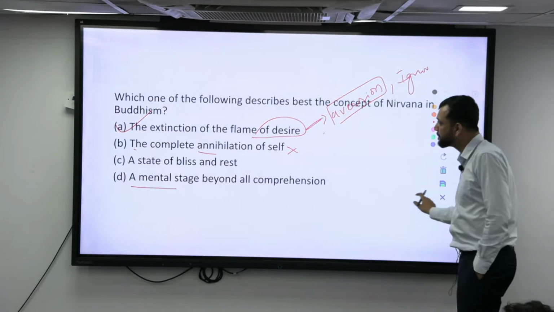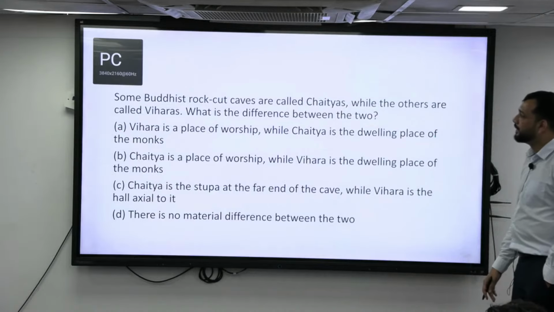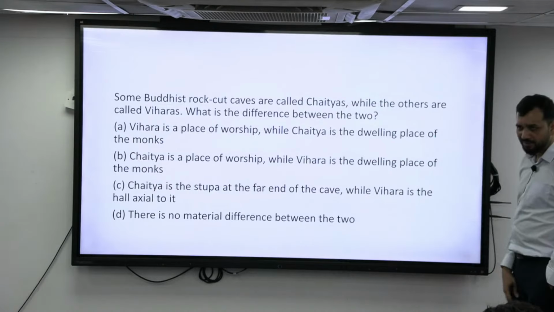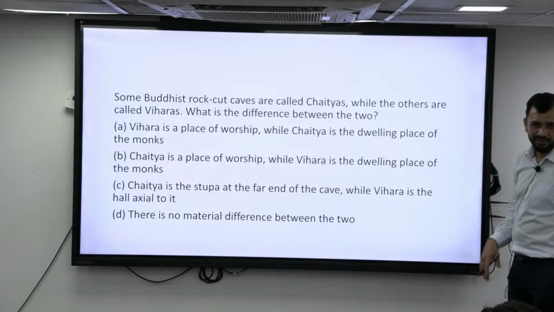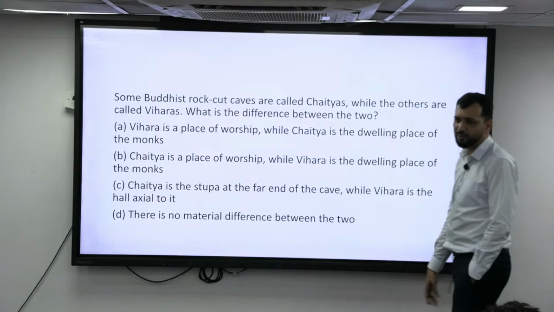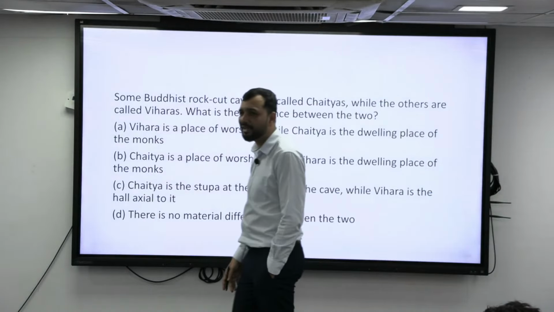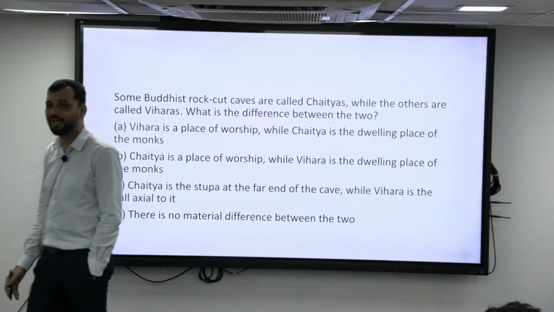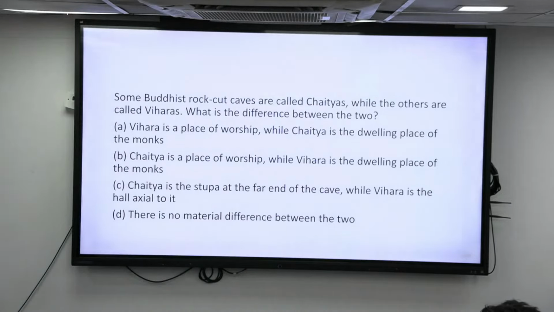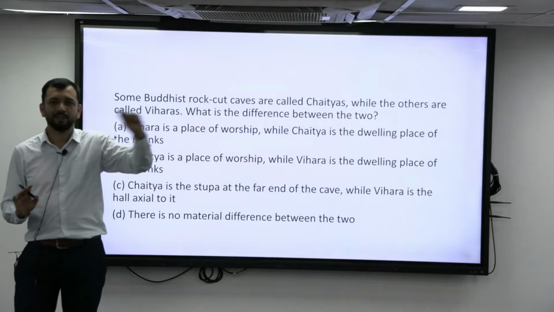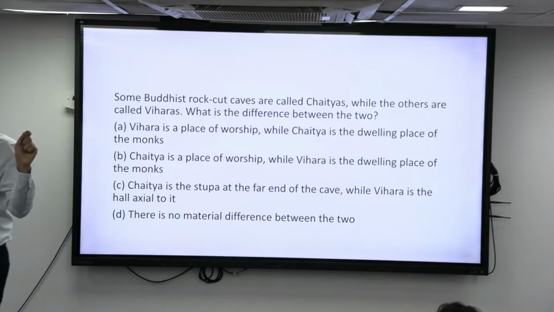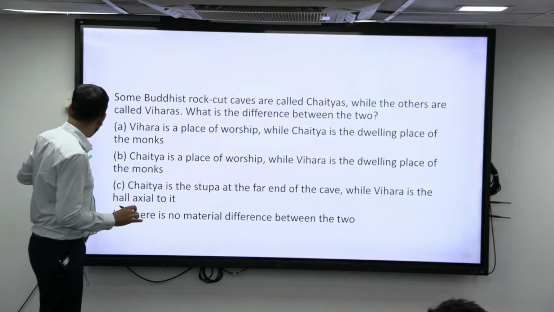Next. Some Buddhist rock-cut structures are called Chaityas, while some others are called Viharas. What is the difference between the two? Forget about reading the answer. What is a Vihara? Vihara is basically a staying place. There are many Viharas that we see.